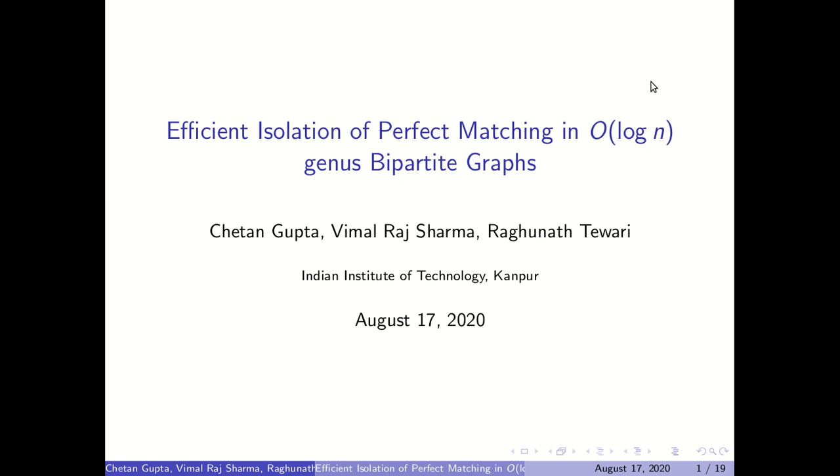My name is Chetan Gupta and I am presenting our result, Efficient Isolation of Perfect Matching in O(log n) genus bipartite graphs. This is a joint work with Vimal Raj Sharma and Raghunath Tiwari.